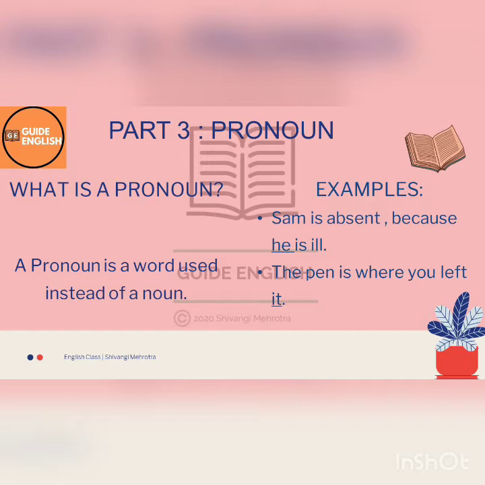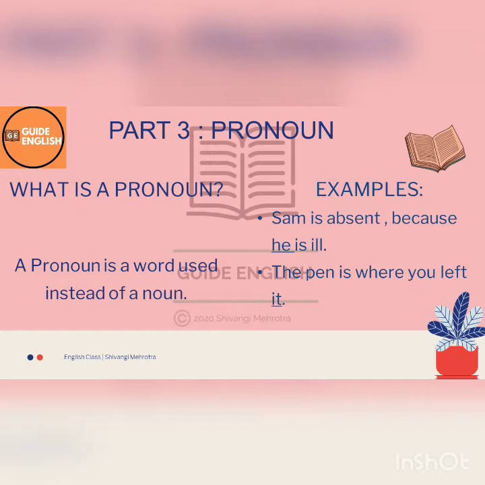Here these two sentences are similar, but in the next part of the sentence we have used "he" in place of the noun Sam, because we can't repeat the same word twice in a sentence, and it is inappropriate. It is very inappropriate if we use the same words together in a paragraph or in a sentence repeatedly. Hence we use a pronoun in place of a noun.